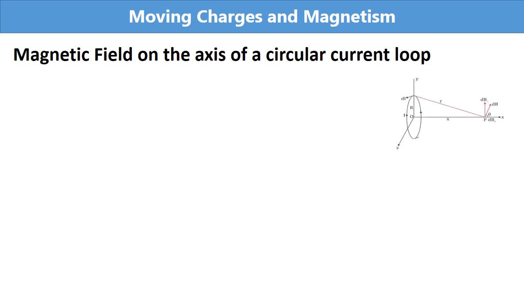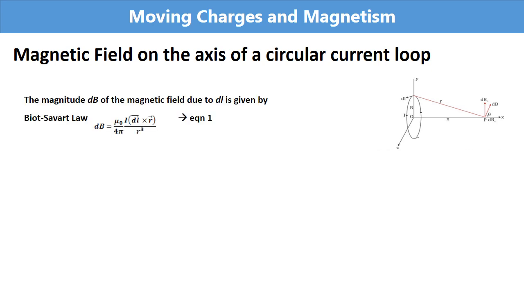From Biot-Savart's law, we are getting the expression for magnetic field due to dl. In this equation, dl cross r we can write as dl r sin theta. So the equation will be like this.